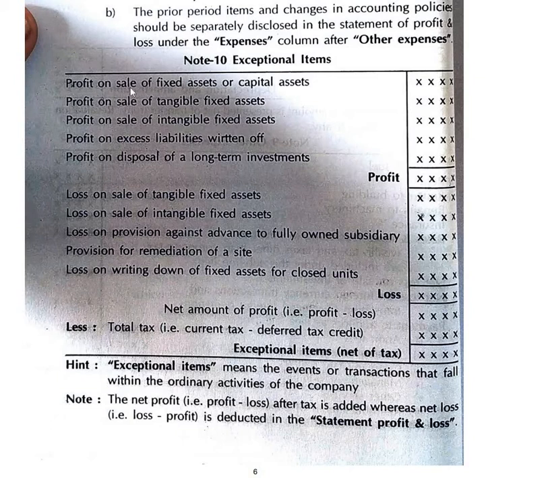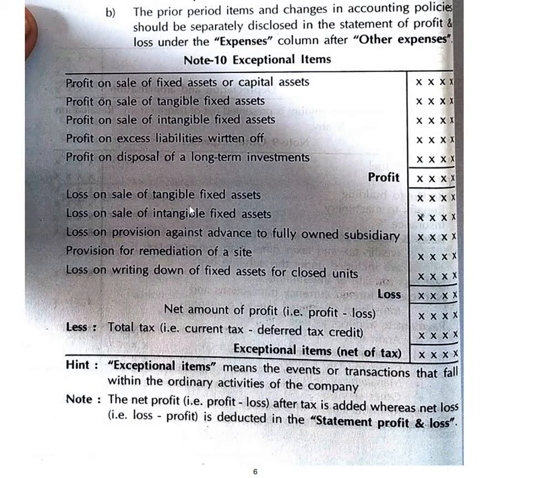Which are those? Profit on sale of fixed assets or capital assets, right? Yes, profit on sale of tangible fixed assets, intangible fixed assets, then profit on excess liability written off, then profit on disposal of a long-term investment, that will be taken to the profit in the inner column.